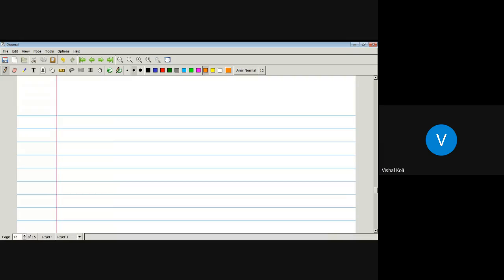Okay. Now we have to see how to subtract matrices. Subtraction of matrices.